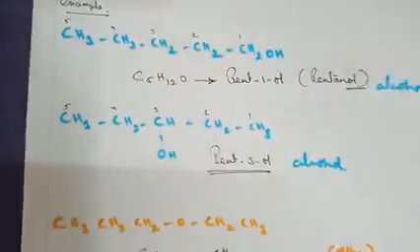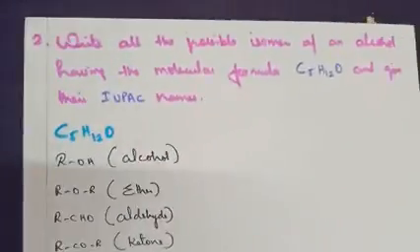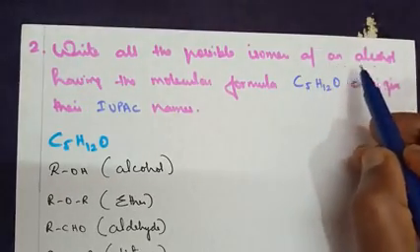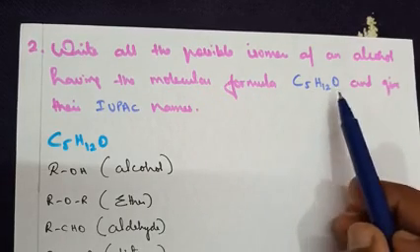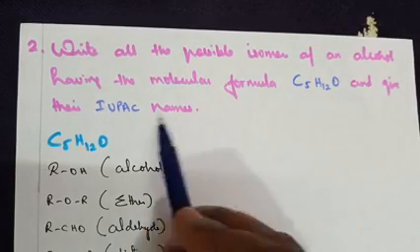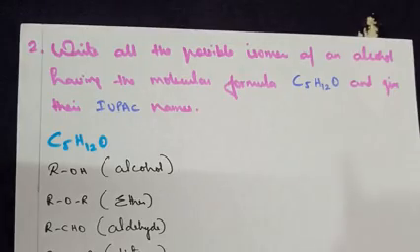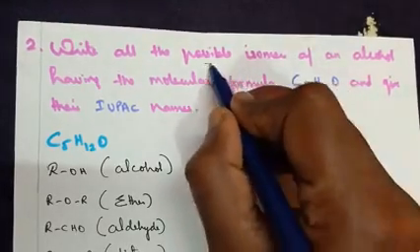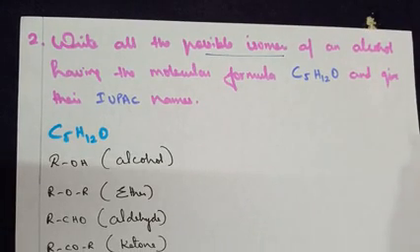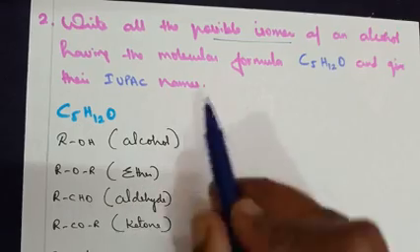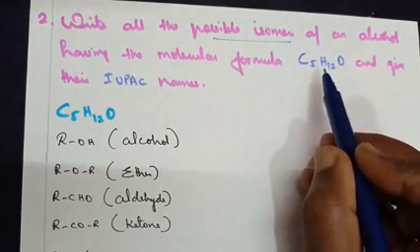Moving on to the second question, taken from the same page number, that is, write all the possible isomers of an alcohol having the molecular formula C5H12O and give their IUPAC names. Now here again, the possible isomers concept you have learnt in standard 11 in the beginning of your organic chemistry lesson. Isomers, when you say, the molecular formula remains the same but their functional group differs.